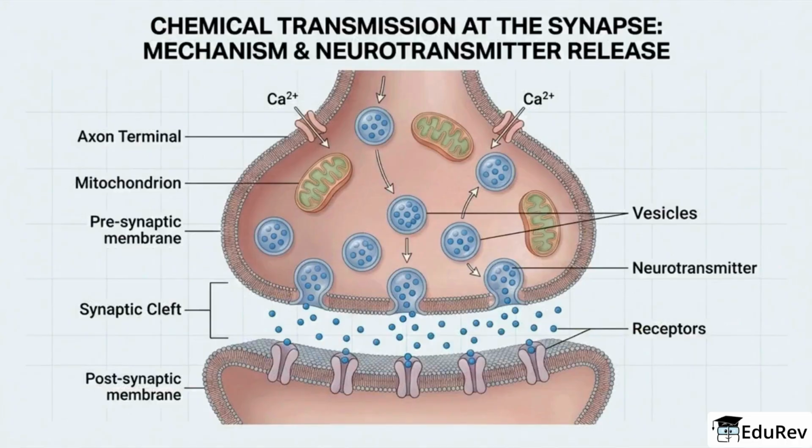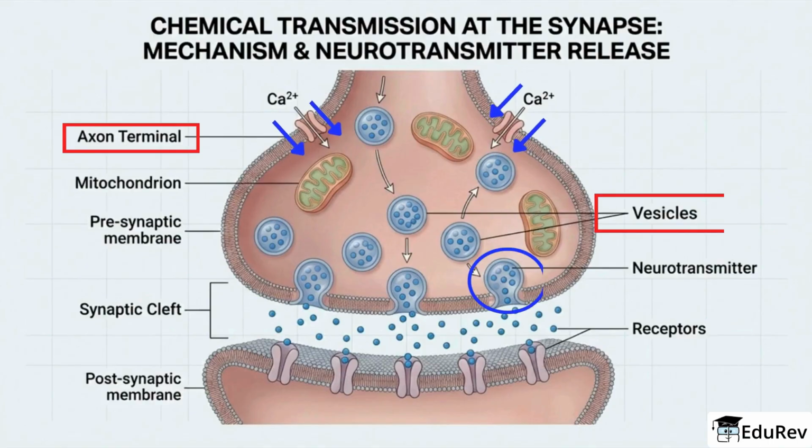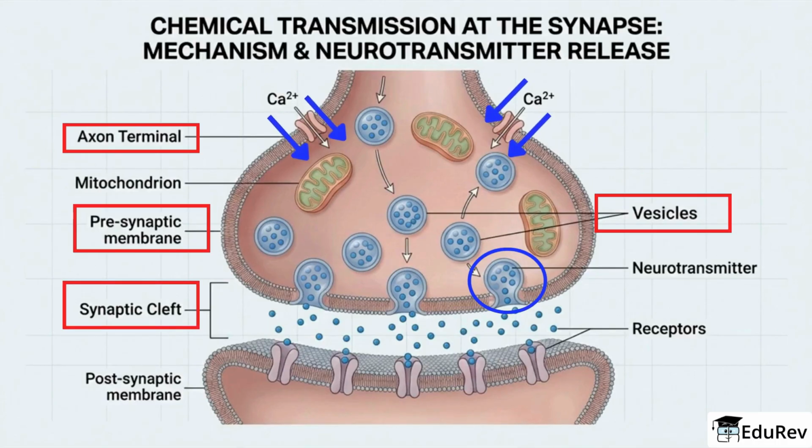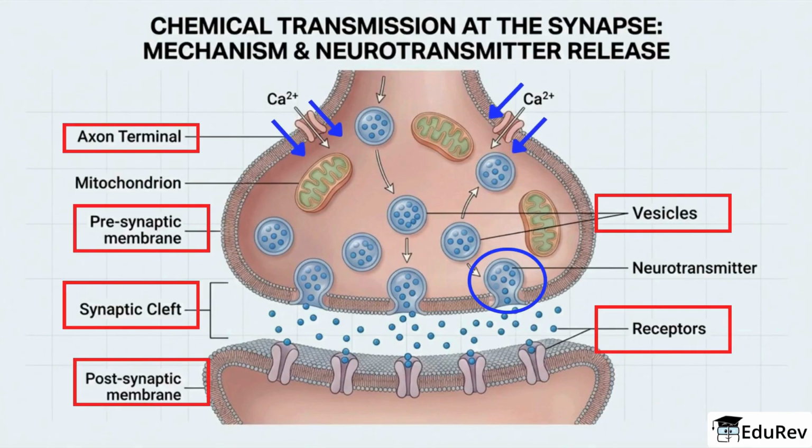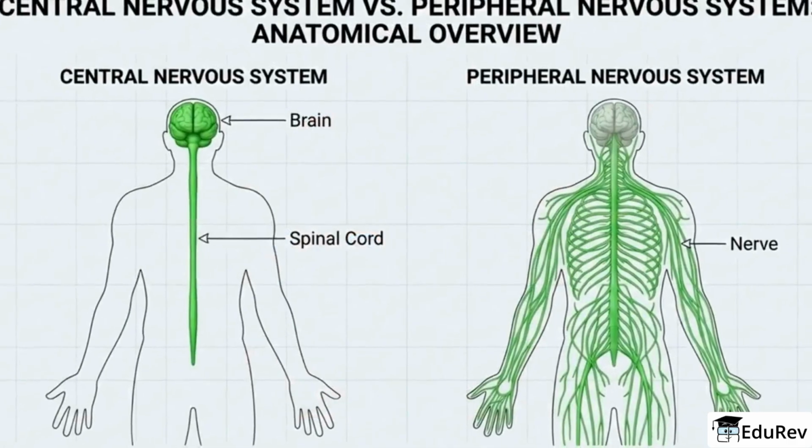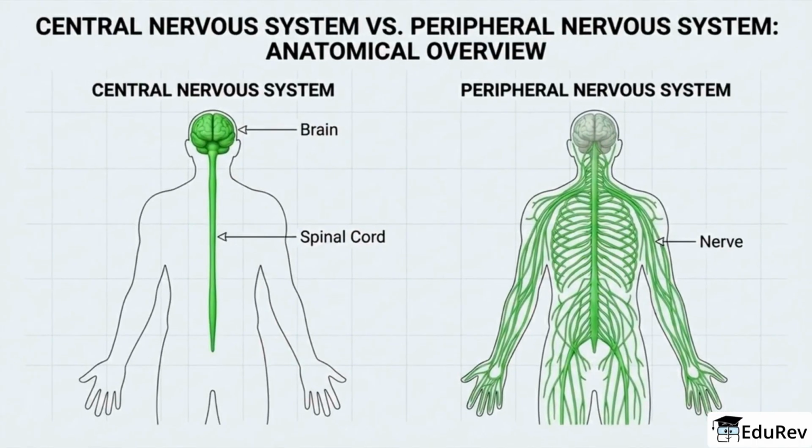When the action potential reaches an axon terminal, it triggers calcium entry, which causes neurotransmitter filled vesicles to fuse with the presynaptic membrane and release chemicals into the synaptic cleft. Those molecules cross the gap, bind to receptors on the postsynaptic membrane, and change that cell's excitability. Energy from mitochondria powers vesicle recycling and pumps, and excess neurotransmitter is cleared by reuptake or enzymatic breakdown to end the signal. Anatomically, the nervous system is split into two broad parts.